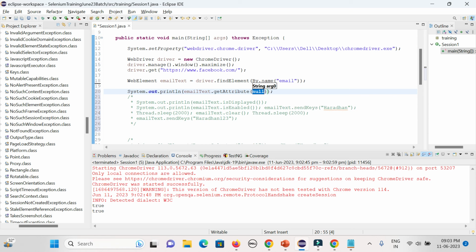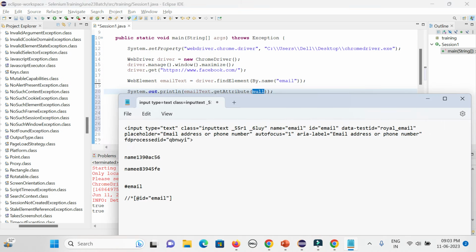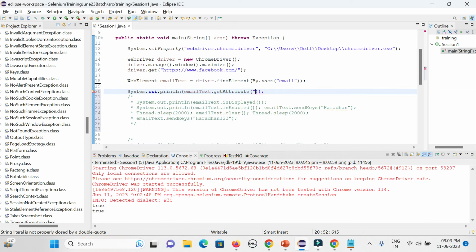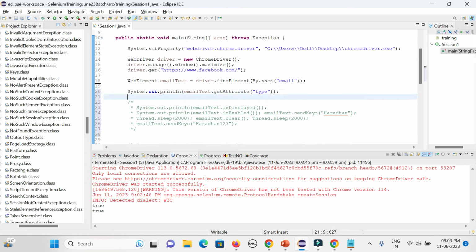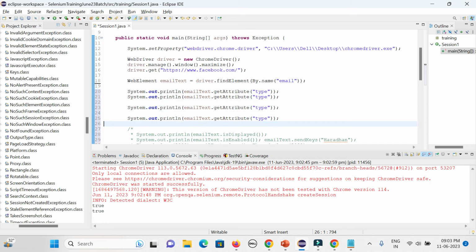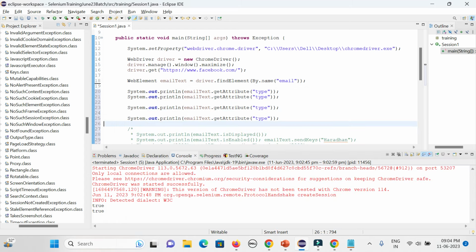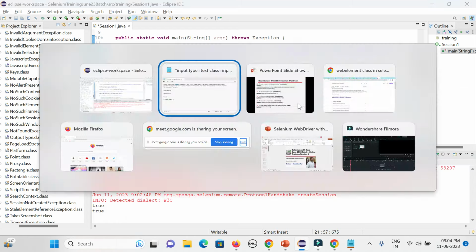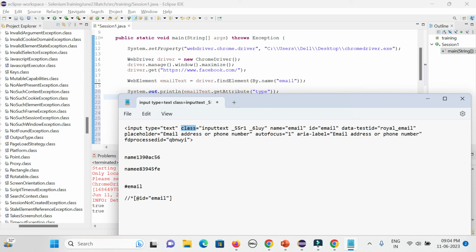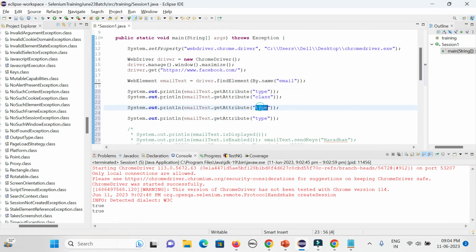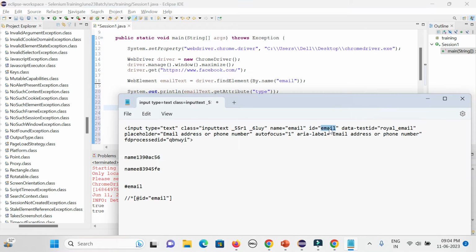So here, these are the different attributes available. You can give type, and that value will give text. After that you can store it in some variable. You can also validate expected and actual result. Later I will show you how to validate the expected and actual result. So I can get the type, I can get the class. In case it is not matching, it will give you blank. Suppose you give ID one, that is not available, so it will give you blank. So ID I can get. This is the attribute and this is called value.